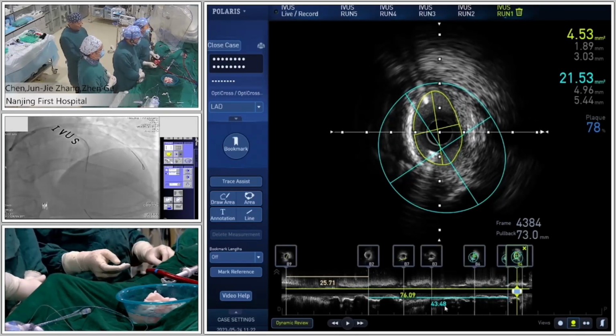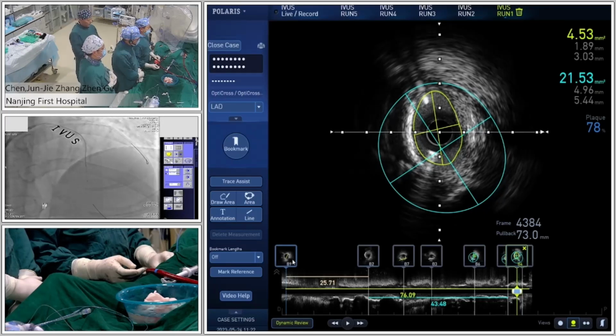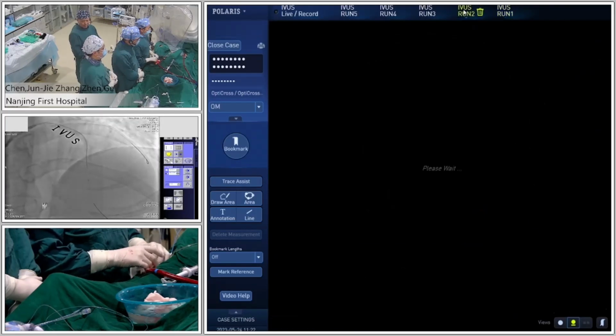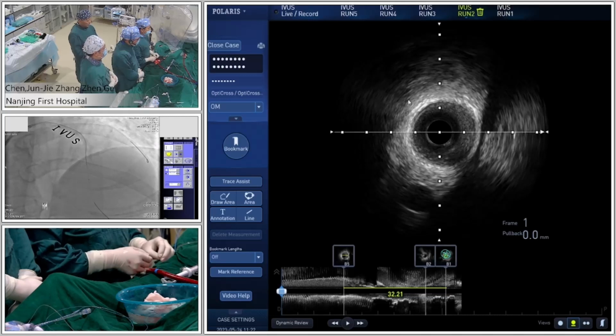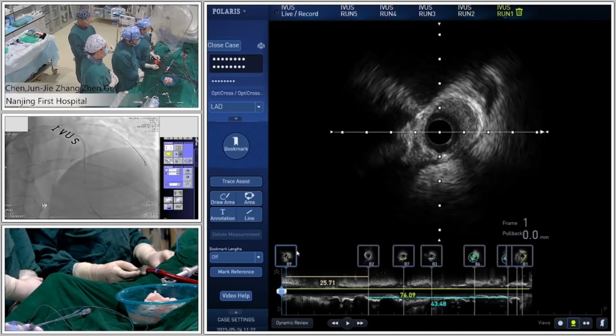Okay, this is the baseline LAD IVUS run. So next is the IVUS for the circumflex, right? This is the run from the distal LAD. Yeah. So Doctor, you probably need a multiple scan from the distal LAD to the left main. Yes.